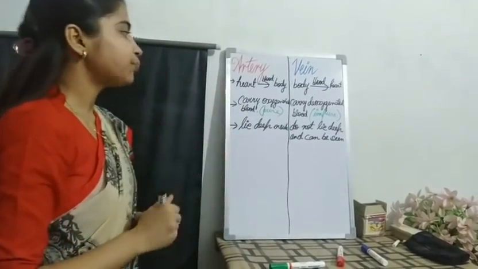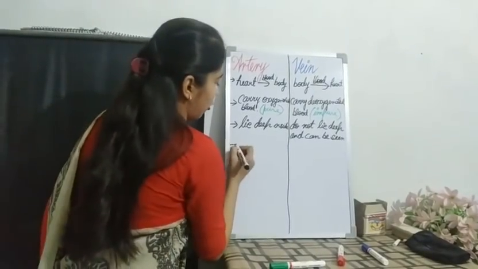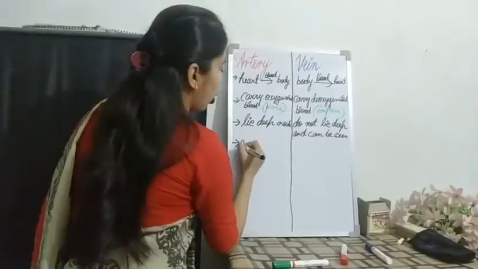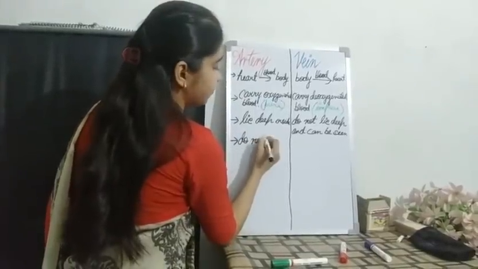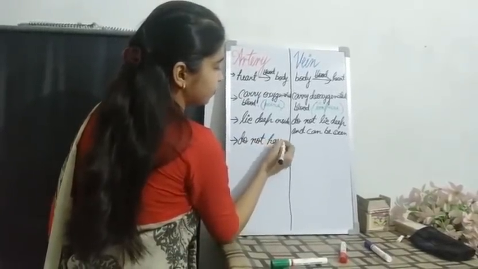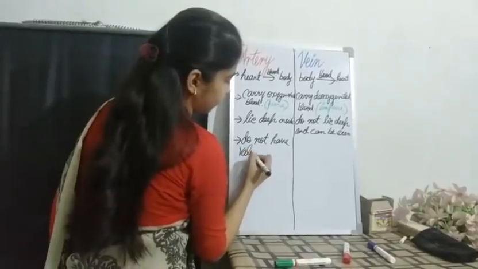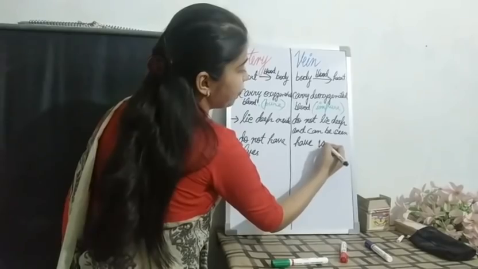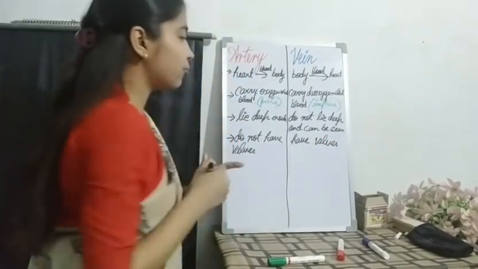Now, your next point of difference is that arteries do not have valves, while veins have valves in them. Now, what is the reason?